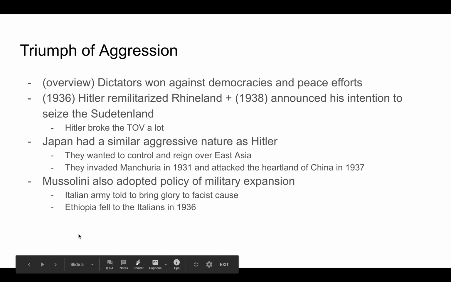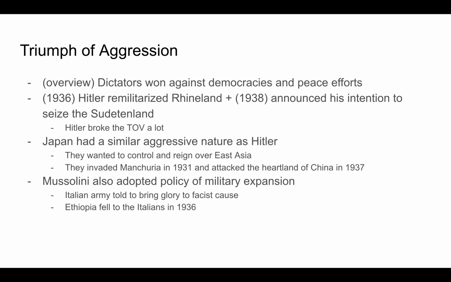Triumph of aggression. Here's an overview. Dictators actually won against democracies in peace efforts. In 1936, Hitler remilitarized the Rhineland, and in 1938, he announced his intention to seize the Sudetenland. He broke the Treaty of Versailles a lot.